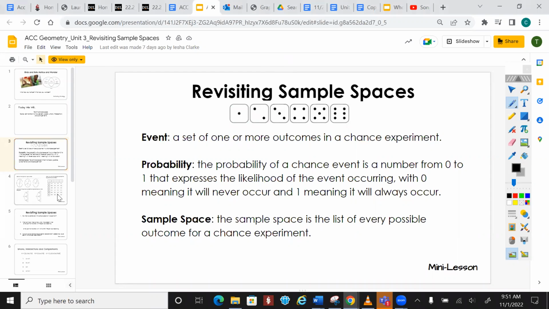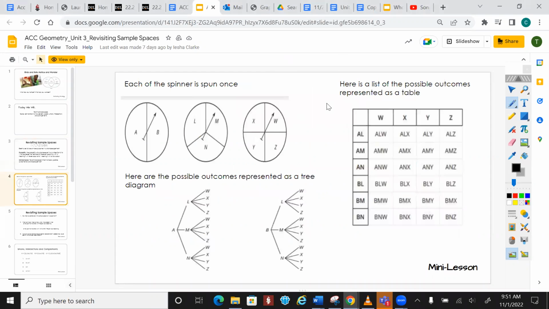Each of the spinners is spun once. Here are the possible outcomes represented as a tree diagram. For some reason on the SAT, they always put a tree diagram. It's always stupid, but it's fine.